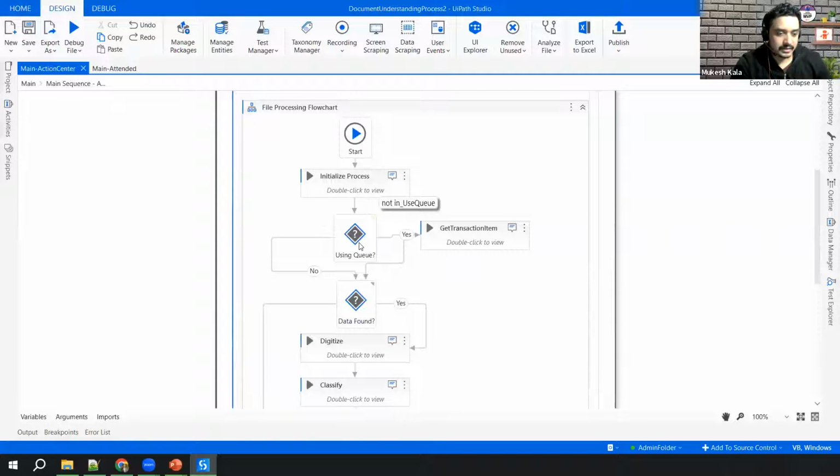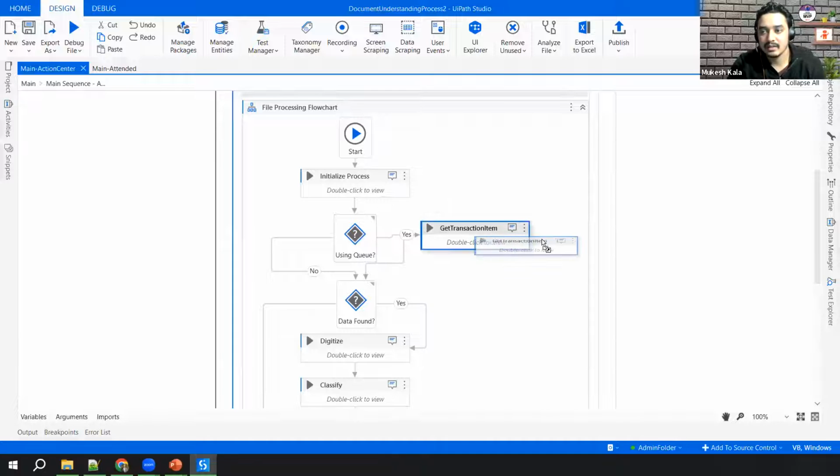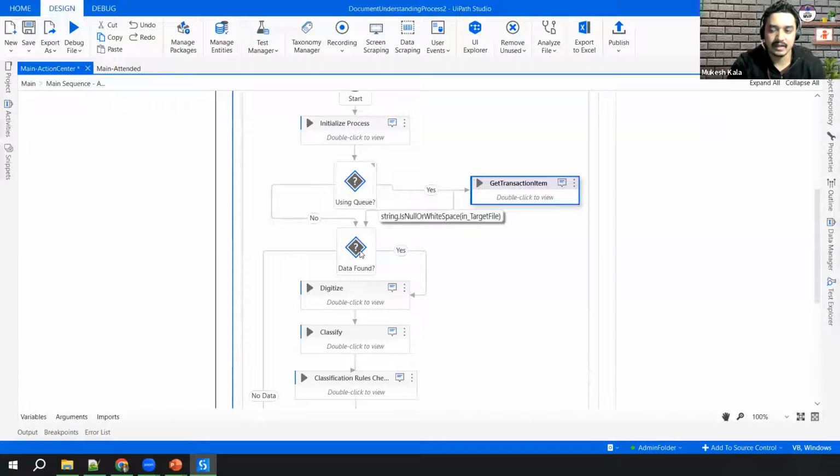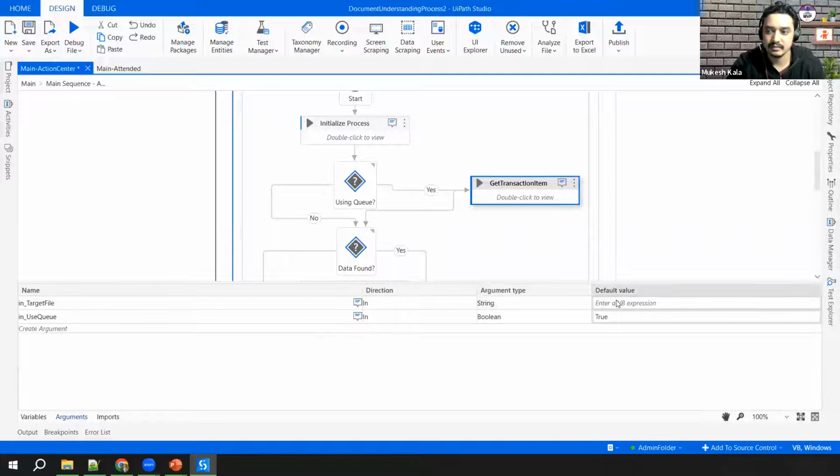Now, the next thing here is, sometimes you might be using a queue and sometimes you might not. This framework also takes care of that. You just provide: are you using a queue, yes or no? If you are using the queue, get the data from the queue using an activity called Get Transaction Data. If you're not using the queue, directly go and provide the target file, which is nothing but an argument here.